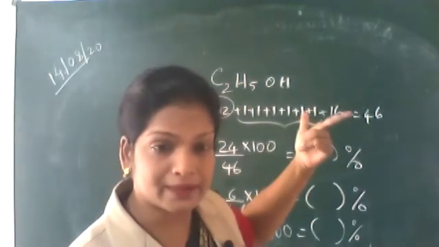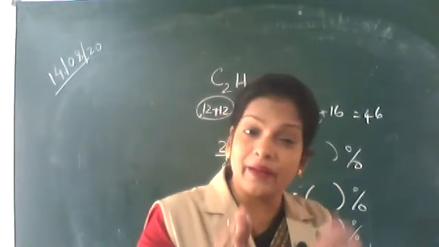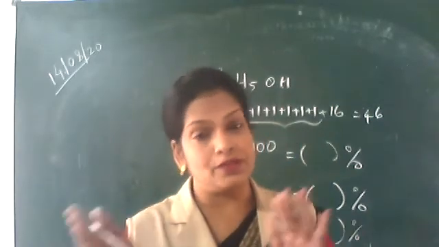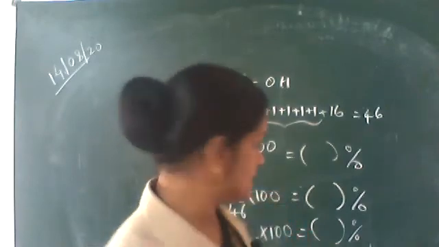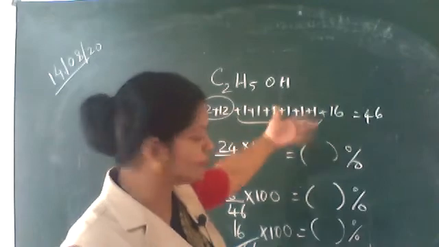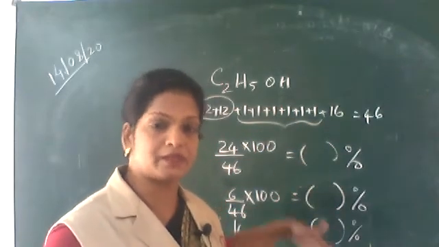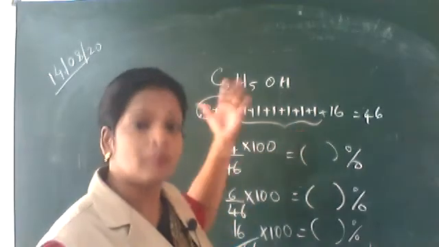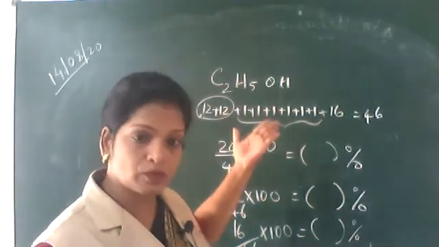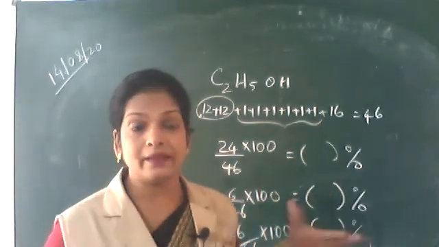Next is that topic. Before reaching the molecular formula, you will be calculating the empirical formula.